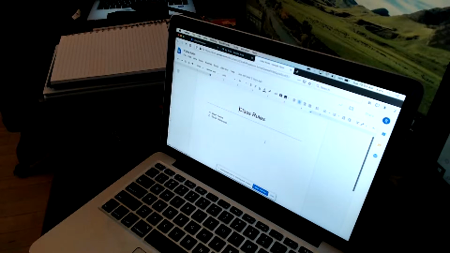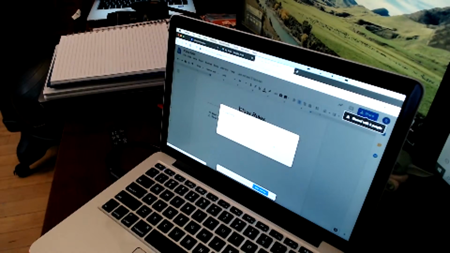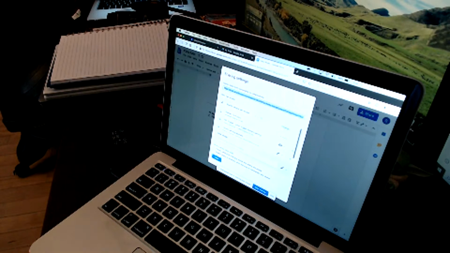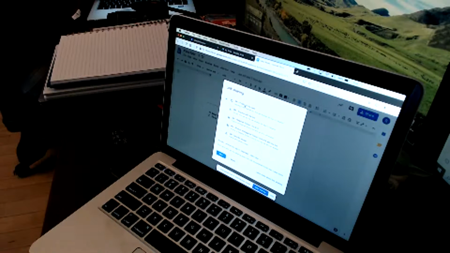I just want to make sure I click share, advanced, and instead of specific people can access it, I'm going to change that so that anyone public on the web, anybody can see it. Now, I don't want to allow them to edit it.